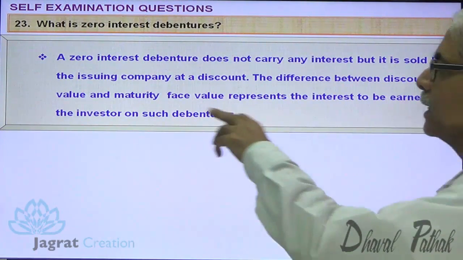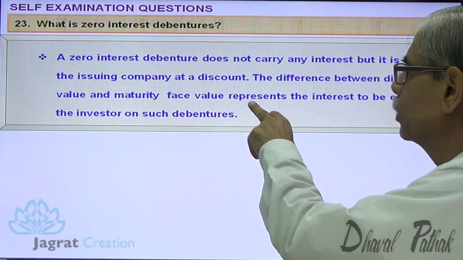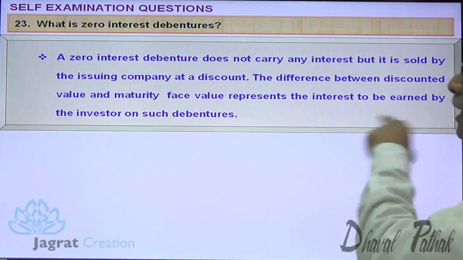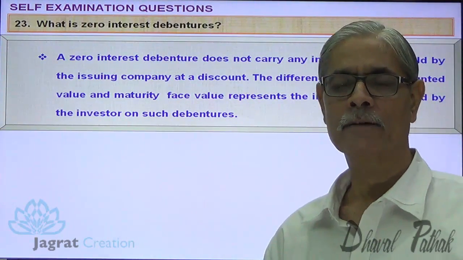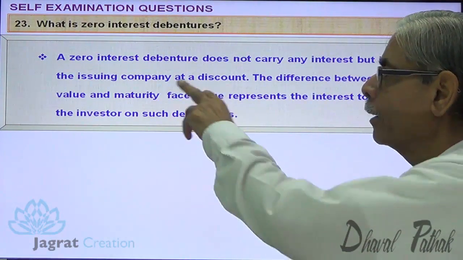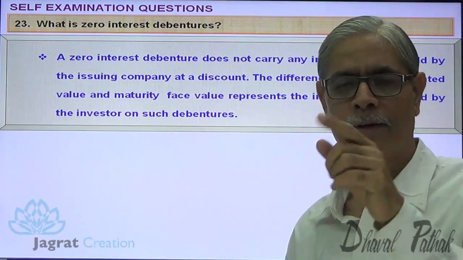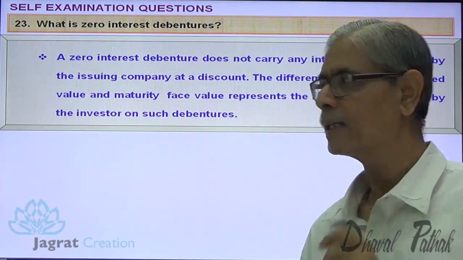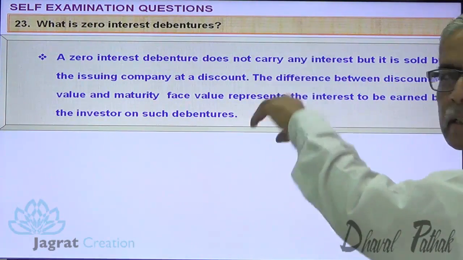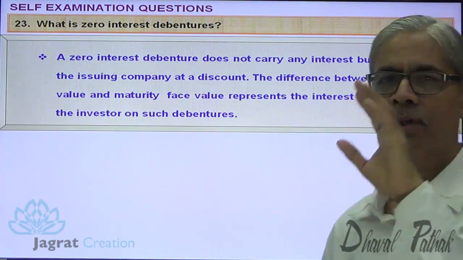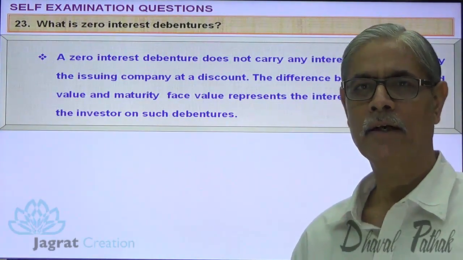The difference between the discounted value and the maturity face value represents the interest to be earned by the investor on the debenture. So the difference between the discounted value 250 and the maturity face value 1,000 is known as discount, but it represents what? Interest earned by the investor. Next.